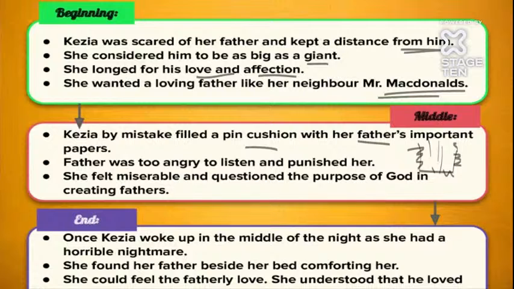The father worked at the port authority. He had written some pages of a speech he had to give. Now she tore the papers. Because she was innocent, she didn't do it purposely. She didn't know that the papers were of work. She couldn't understand that, so she just tore the papers and filled the cushion with them. But when she gave it to the father and he couldn't find the papers, he got to know that Kezia was the one who tore them.